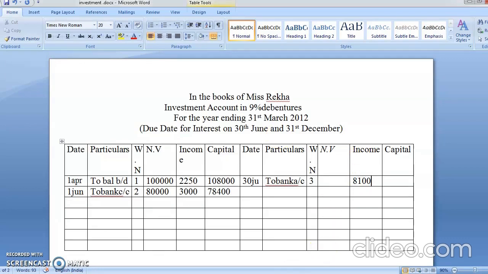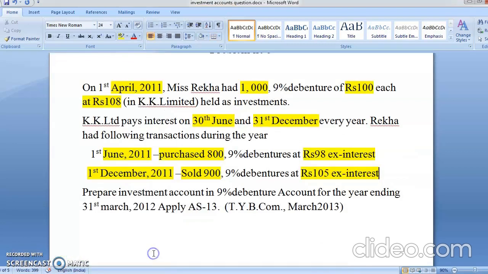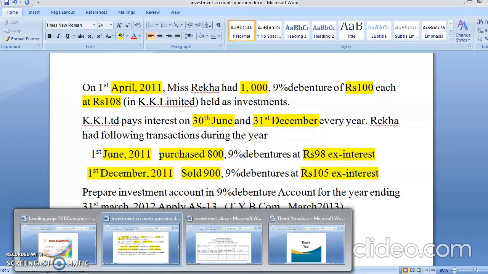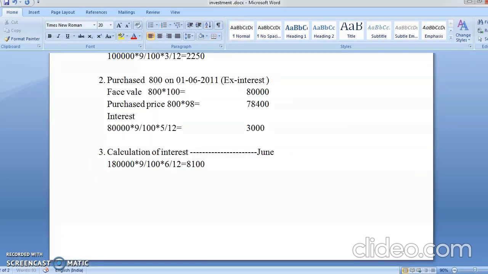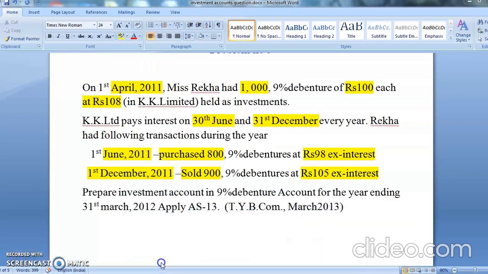Okay. Now what is happening? On 1st December 2011 you are selling the units. Okay, so let's do that in calculation now. Then you're having working note number 4. What is your working note number 4? Sold. Yes, how many units have you sold?